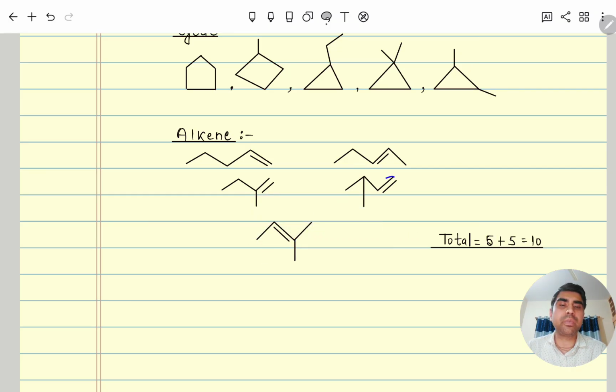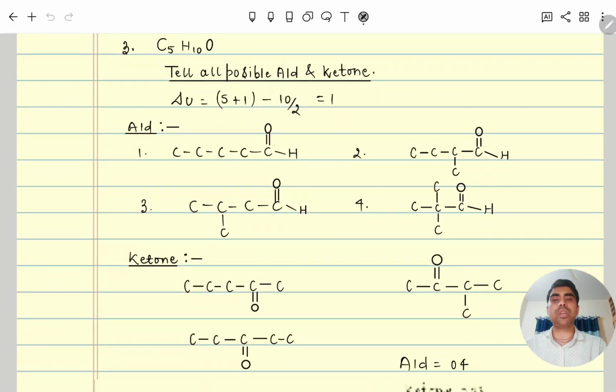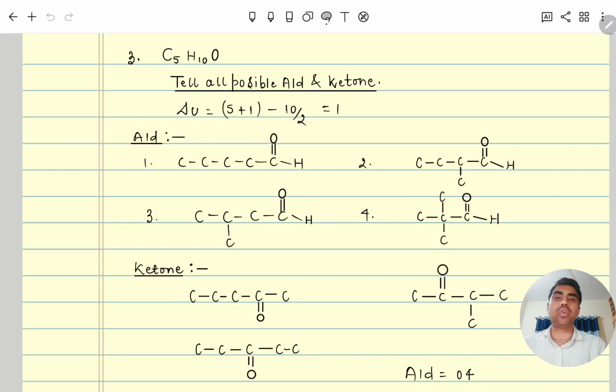Here the double bond is at 1 and carbon was at 2 and 3 respectively. Now the double bond is at 2 and carbon of course minimum should be at 2. So total how many possible? 5 plus 5, 10.